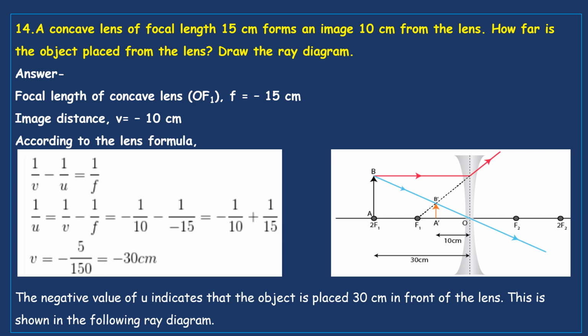The negative value of U indicates that the object is placed 30 centimeter in front of the lens. This is shown in the following ray diagram. So while substituting values in the formula, you have to take care of minus plus symbols, otherwise you will be confused. Next question.